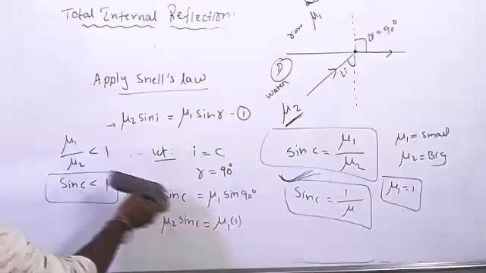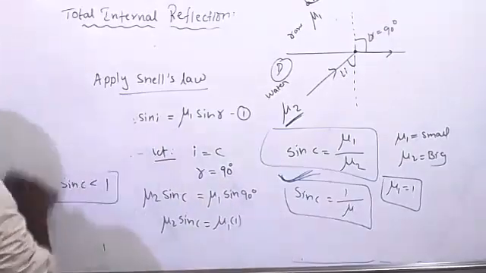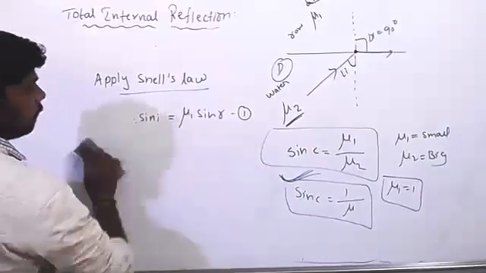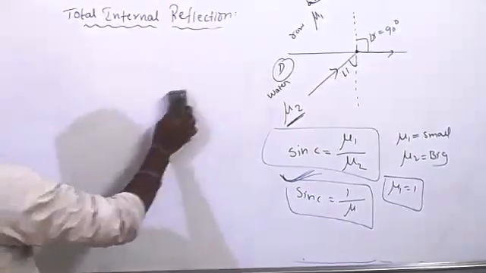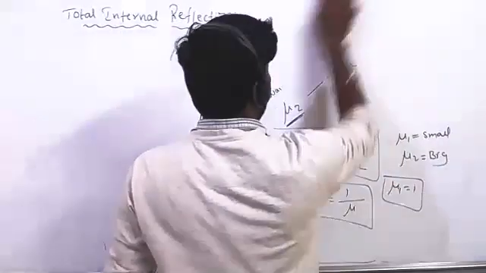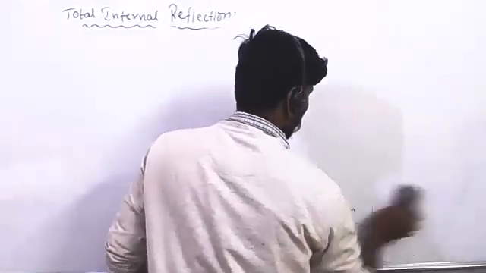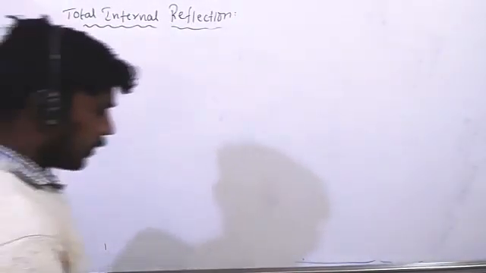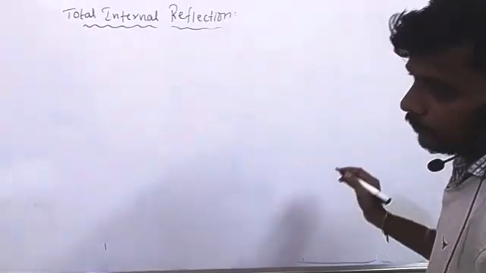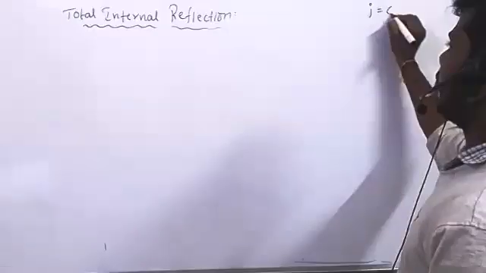Yes, sir. Clear? Yes, sir. So which type of problem they can ask? How to solve that? Come on. So first, problems on total internal reflection. Before solving the first problem, look at this. Prisha, if the angle of incidence equals the critical angle, what will happen? Sir, the refracted ray will be at 90 degrees with the normal. The angle of refraction equals 90 degrees. Okay.